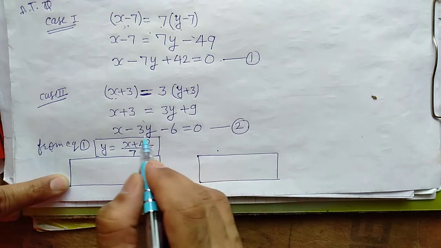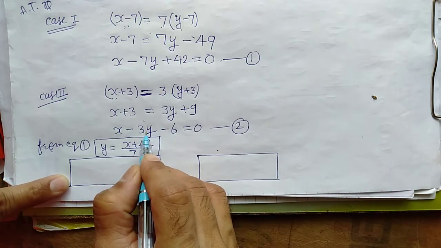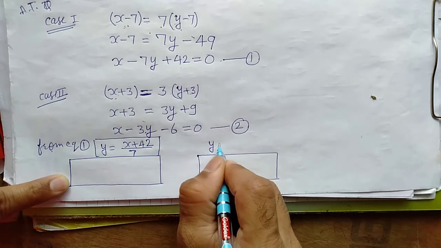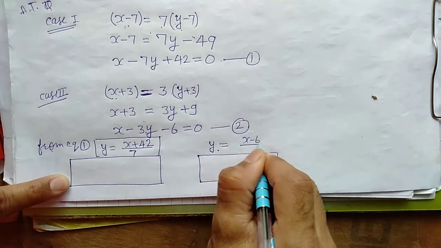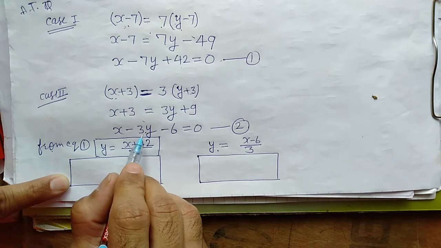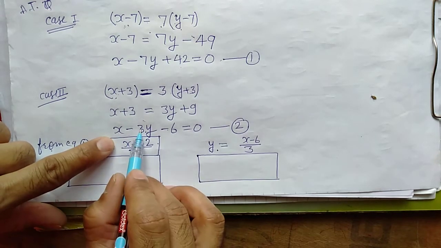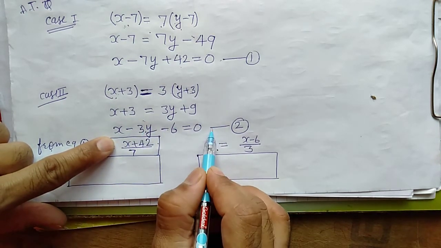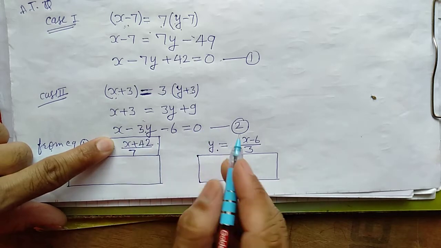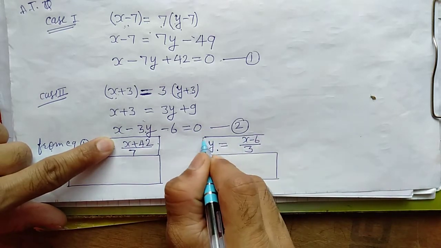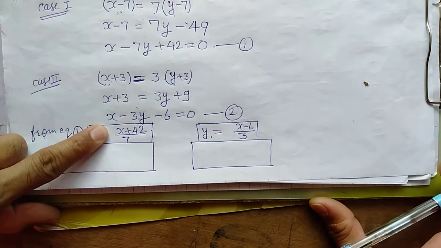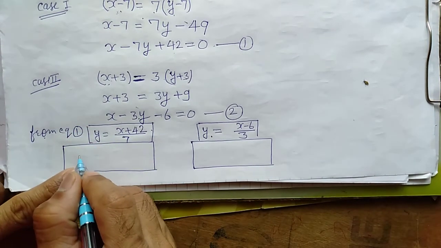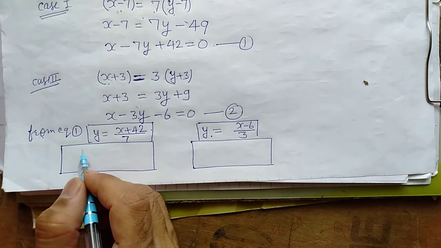And from the second equation, y is equal to x minus 6 upon 3. Why x minus 6? Here this 3y by transposing will go to that side, and 3 we will divide here. So this will come x minus 6 upon 3, right? Now see what to do here. We will put values one by one.